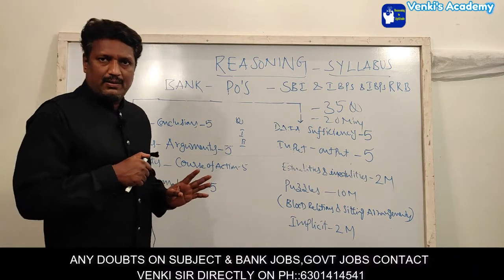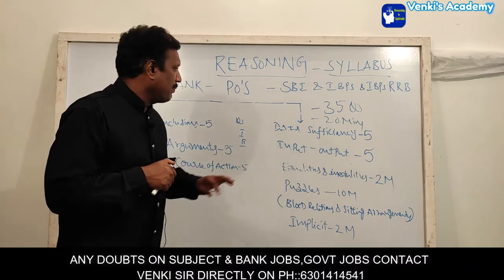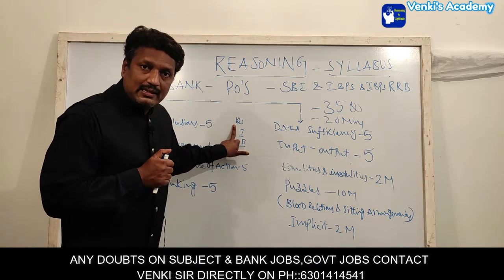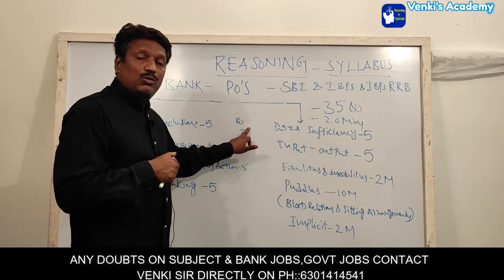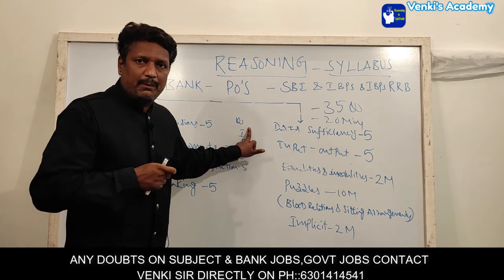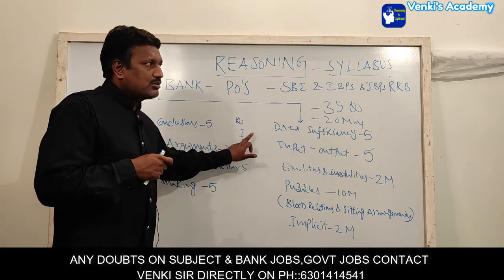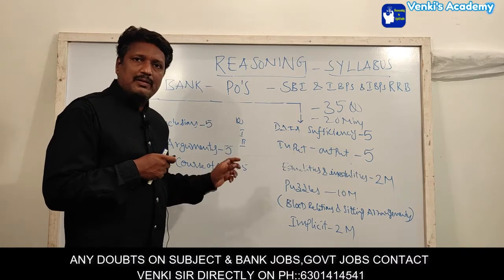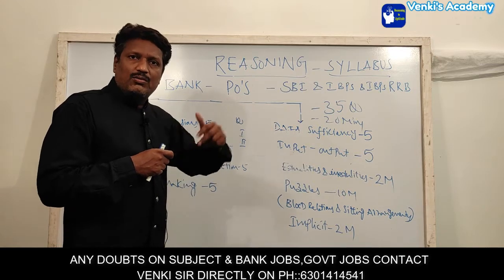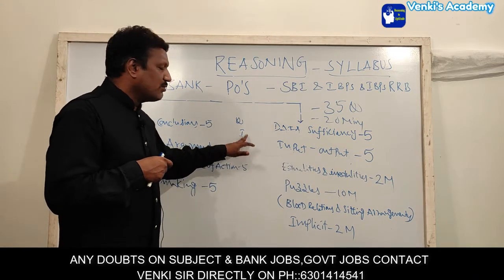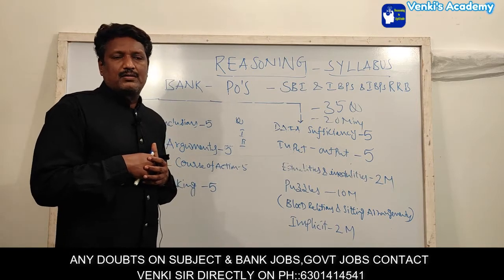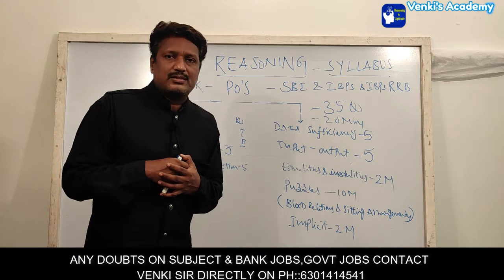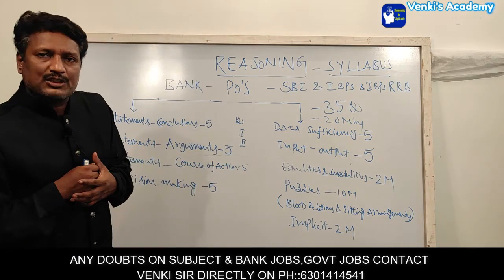What about option 3? How will you mark the answer as 3? Suppose for the above question, you can conclude the answer, no need to find the answer, just guessing only. If you can get the answer from statement 1 alone, and individually from statement 2 alone as well, then we have to mark your answer as 3. That means either alone is sufficient. That is the marking of answer option 3.